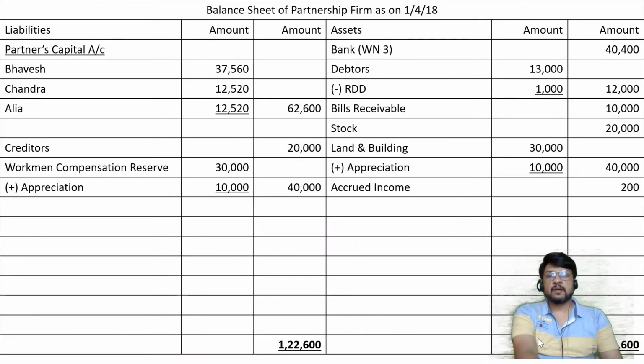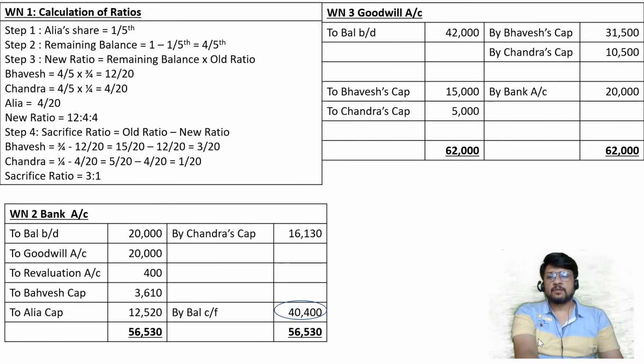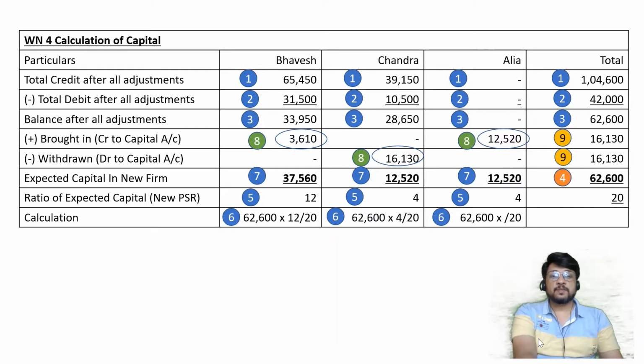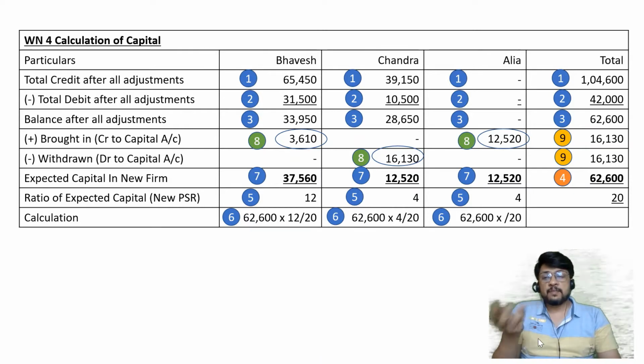This is the partners capital account, and then the balance sheet and calculation of ratios, that is all okay. This is the special working note. We even gave numbering to the different steps: which line we wrote first, which line we wrote afterwards, how we arrived at different figures, which is a balancing figure, what is the meaning of brought in, and where it will be transferred. All these things we had seen in question number 7.